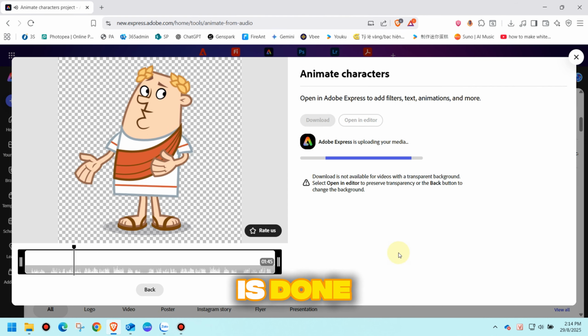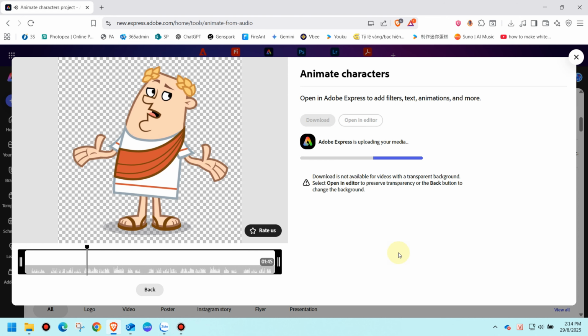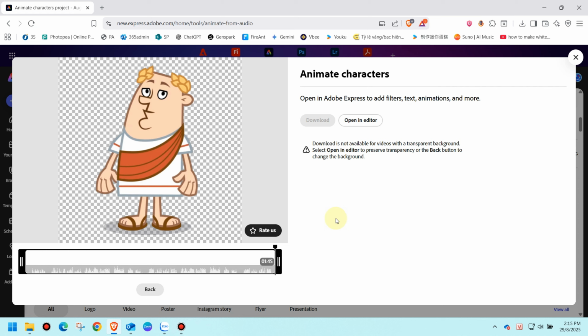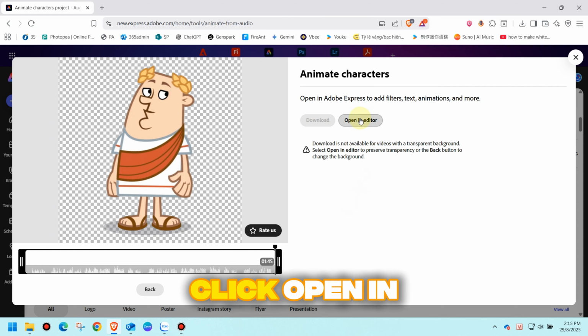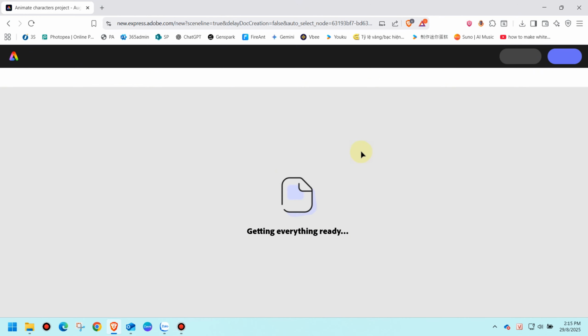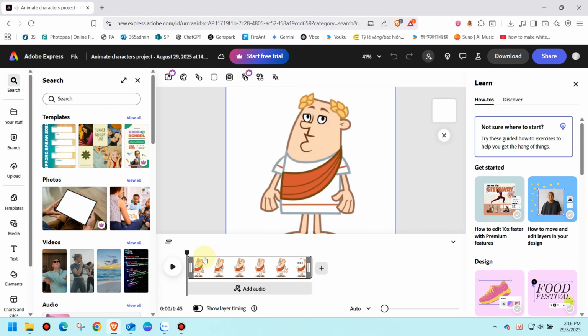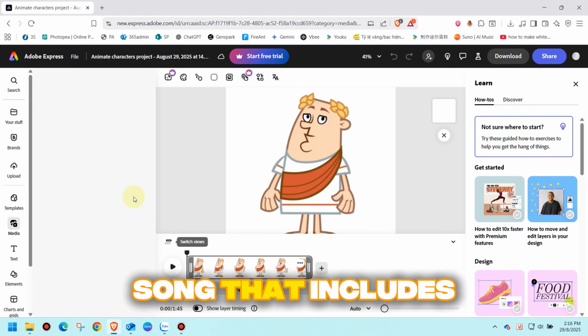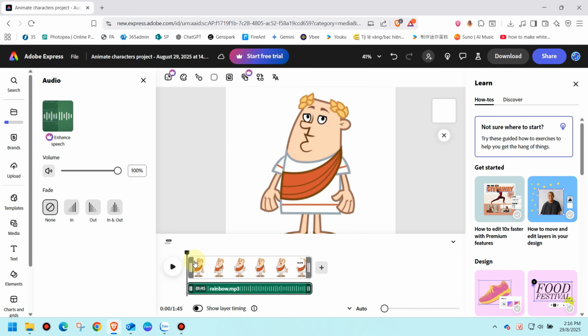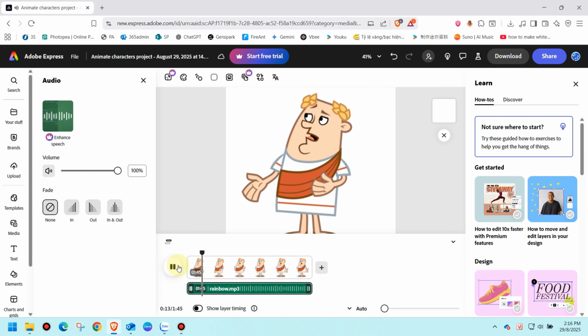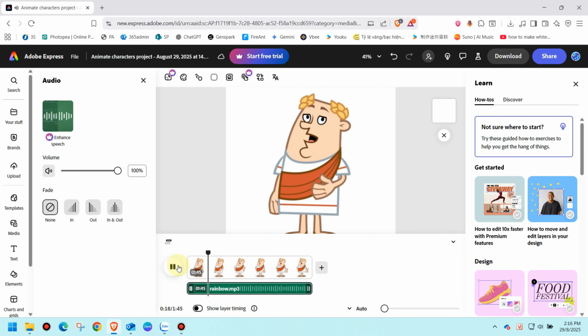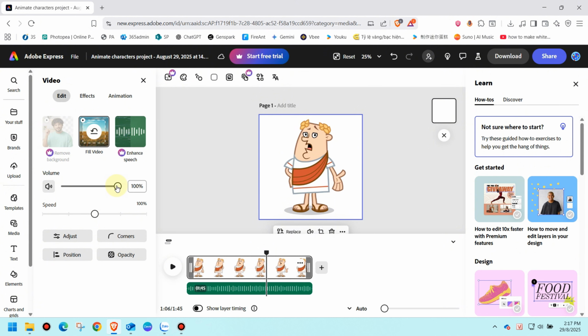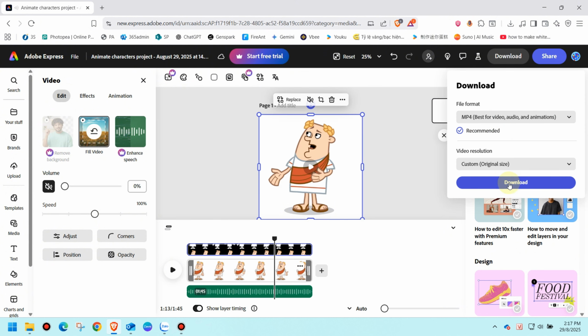Once the process is done, click Open in Editor. Upload your original song that includes both vocals and music. Remember to mute the synced vocal track. Finally, export your video and enjoy the result.